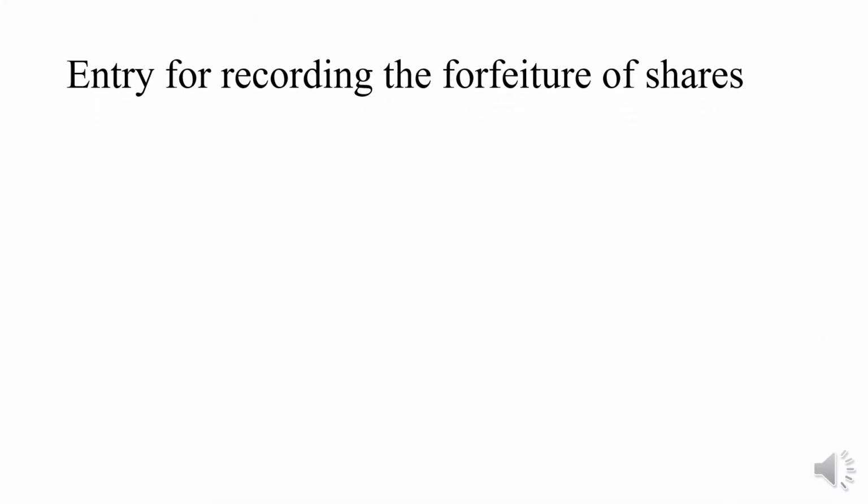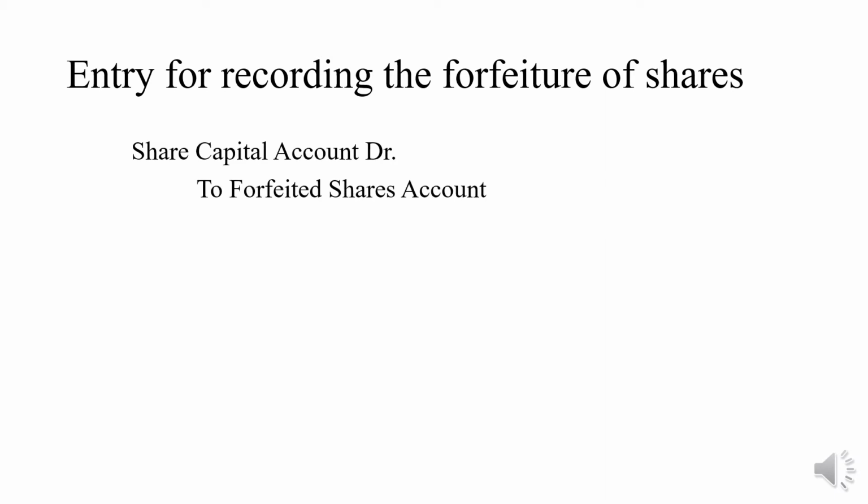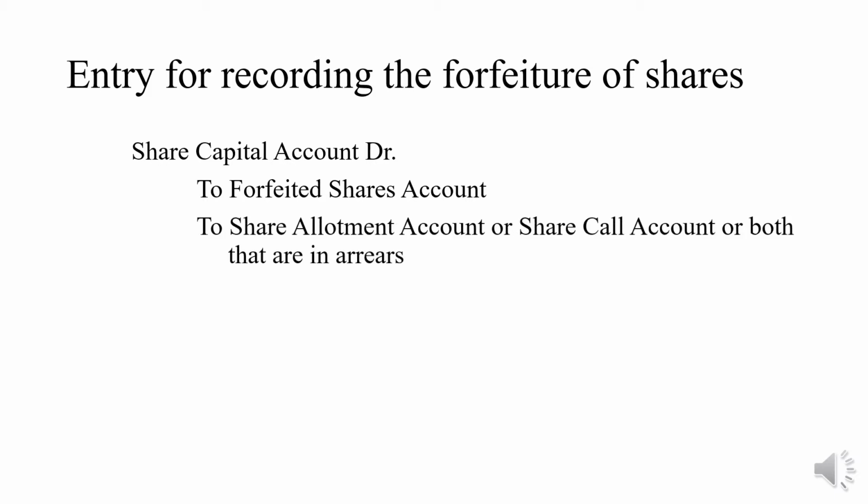Entry for recording the forfeiture of shares. The first journal entry is share capital account debit to forfeited shares account. Share capital account, because the share capital account is already credited. Now, to that extent the amount of share capital is to be debited, so that in the balance sheet the share capital will reduce by that amount. To forfeited shares account, to allotment account or share call account or both that are in arrears.